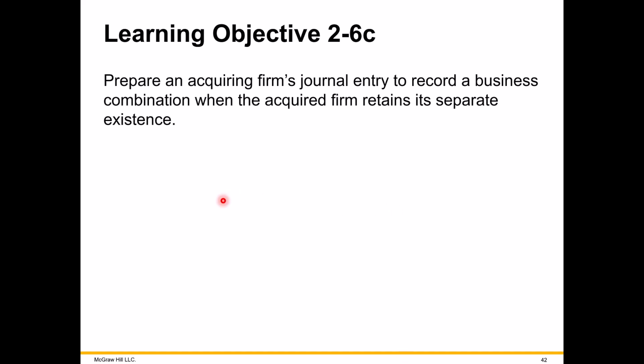So our next topic is now to journalize or record the acquisition of the subsidiary. And in our case here, for this part of the chapter, we're not going to dissolve or liquidate the subsidiary. We're going to continue holding it as a sub.